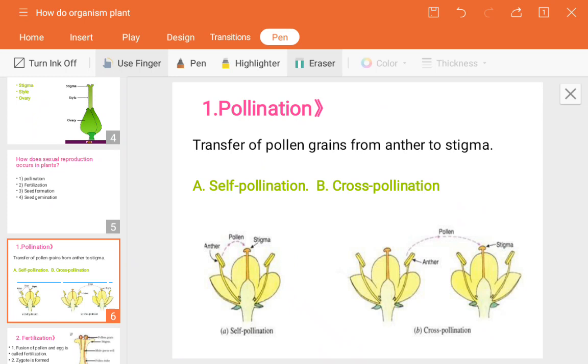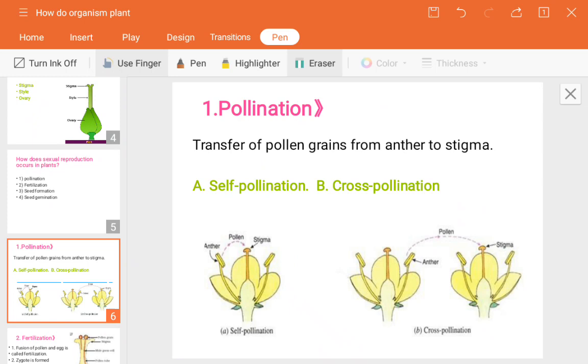So the pollen grains can be transferred through the wind because the pollen grains are very light in weight. They can float on the water, they can float in the air or the wind, and they can stick to the insects' bodies and feathers. So it is possible for them to be transferred from one place to all other places.